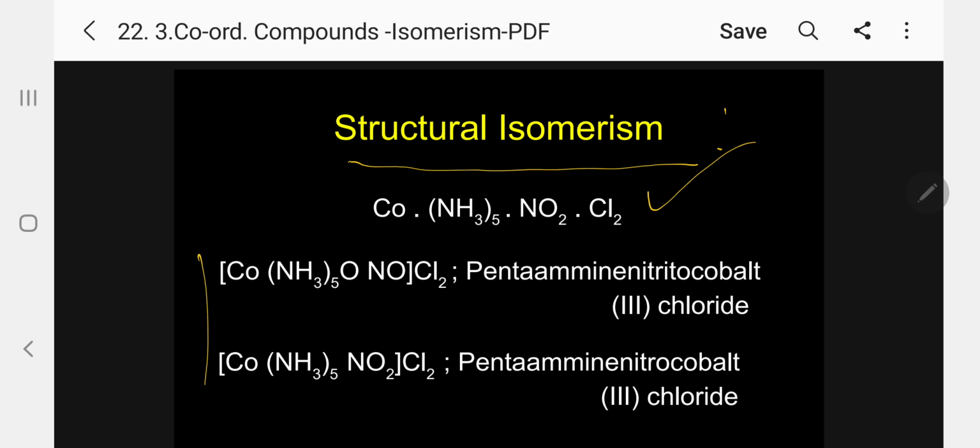We know how to write the IUPAC name, so I hope you will not find any difficulty now. The second one is [Co(NH3)5NO2]Cl2, but instead of ONO, NO2 within the bracket. Pentaamminenitrocobalt(III) chloride. Kindly follow: the first one is nitrito cobalt(III) chloride, the second is nitro cobalt(III) chloride. So this is structurally different. That is ONO, this is NO2. These are examples of structural isomerism.